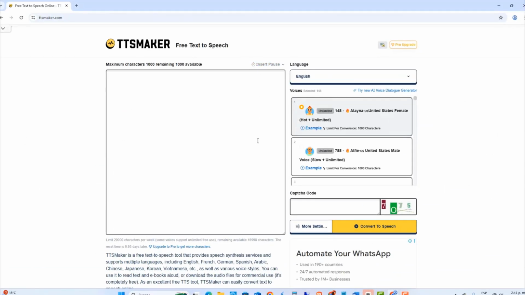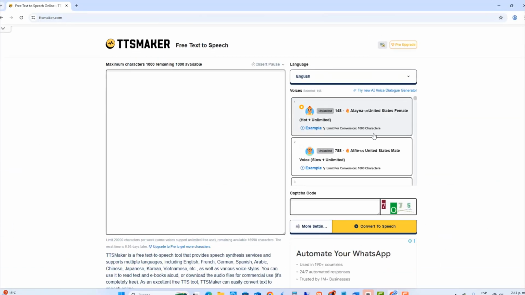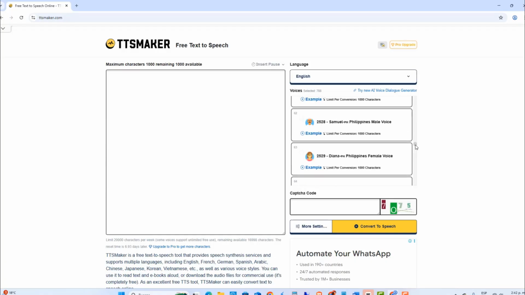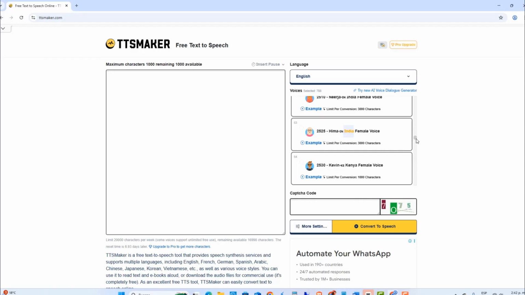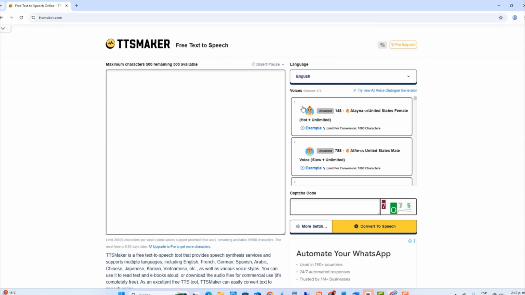Let's start by choosing a language. TTSMaker supports over 30 languages. Go to the drop-down menu, click a language, and pick the one you want. Next, choose a voice. Each language has male and female voices, and some even show accents by country. Some voices include country labels, like US or UK English. You can hear the voice by clicking the Example tab.